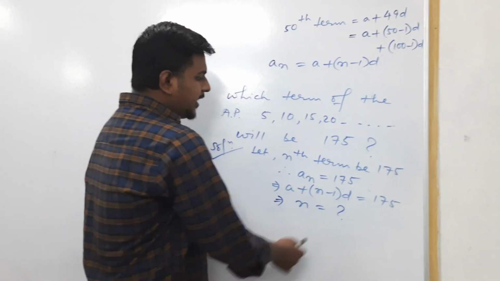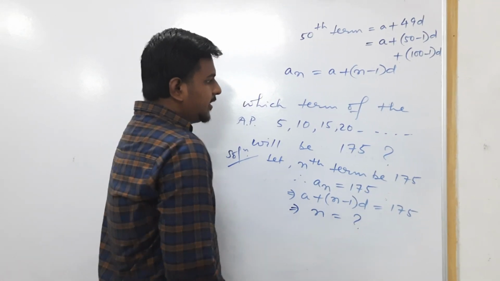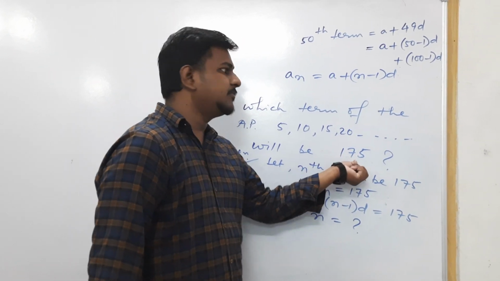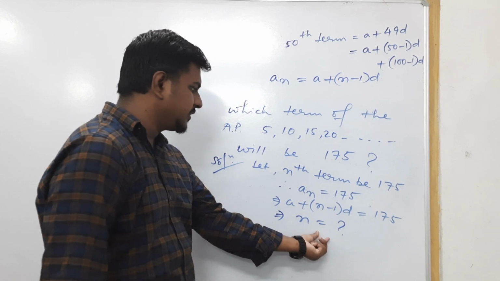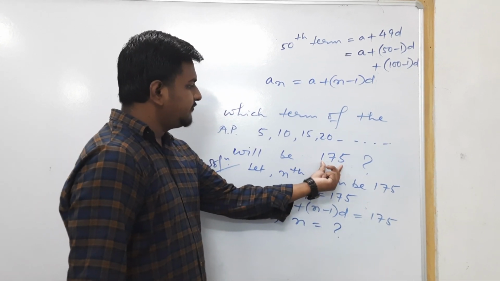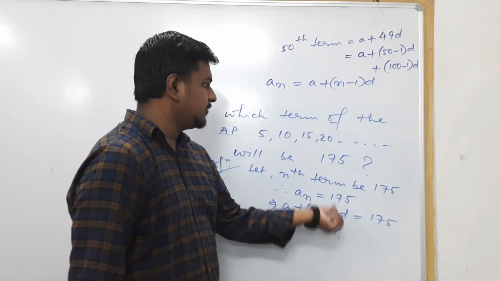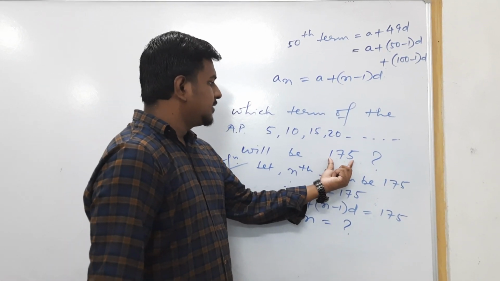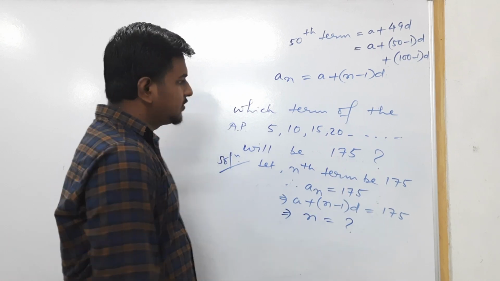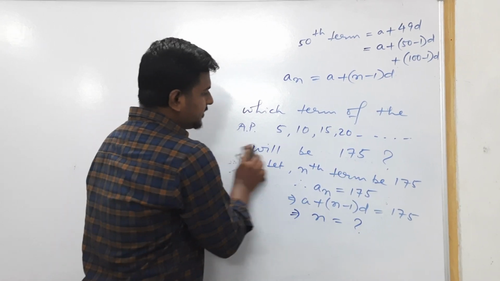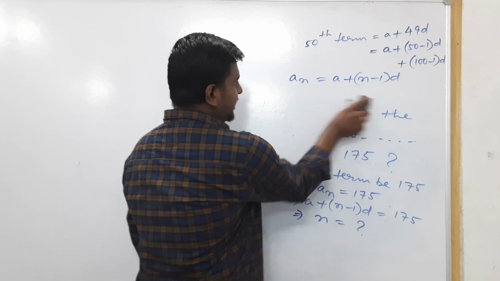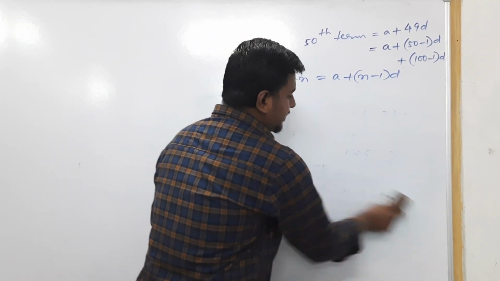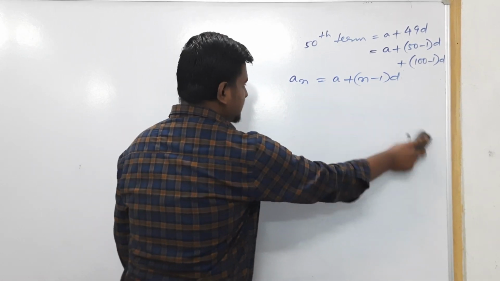Suppose if we solve it and you get the value of n as 70, then the 70th term will be 175. I don't know what the value will be because I have not solved it. So if we solve it, the value of n will determine the position of this number. This is the application of this formula. More you will get in your textbook. You can solve it easily using this concept.